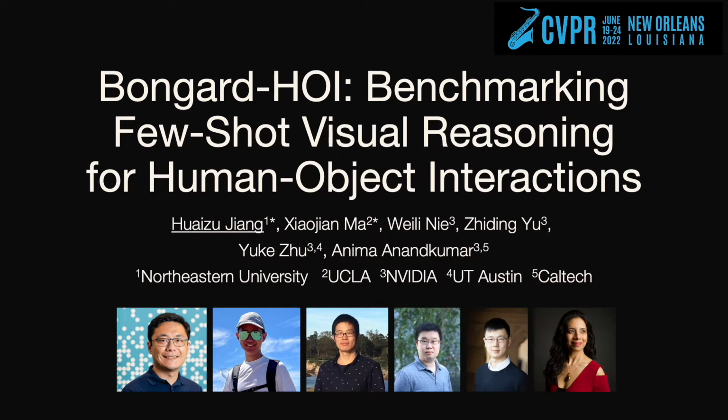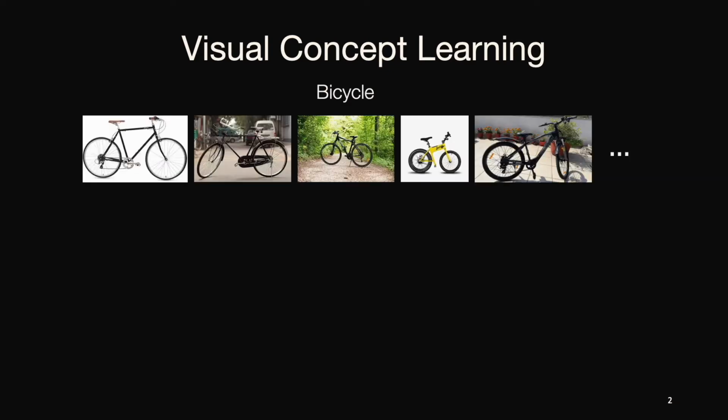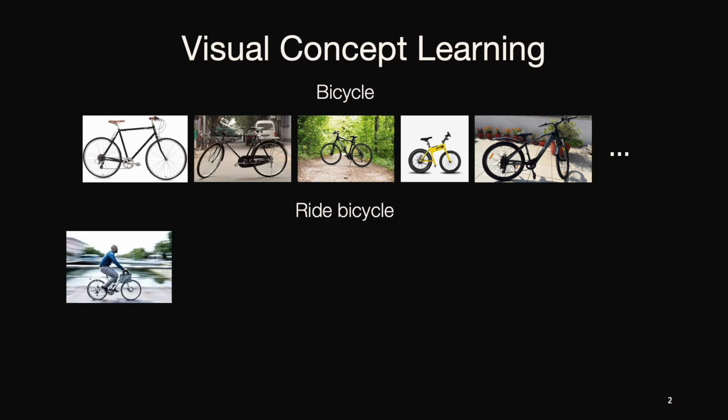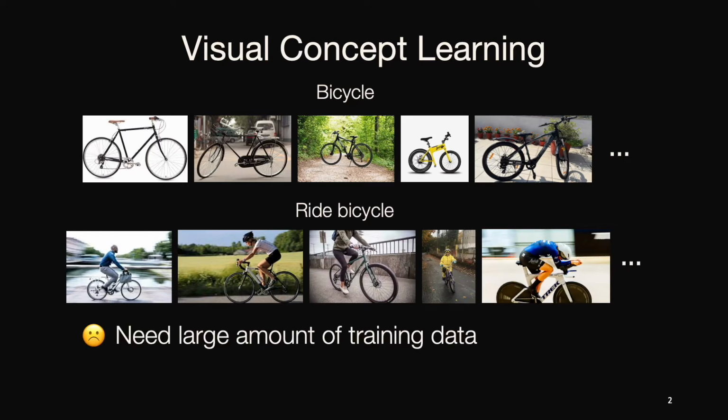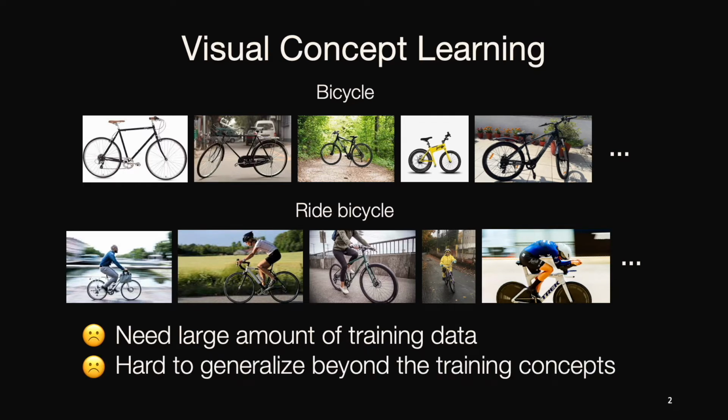In most machine learning benchmarks, a visual concept, like bicycle, is defined as a set of images covering different colors, models, etc. Similarly, we also need images of person riding various bicycles for a new concept. This way of concept learning, however, requires a large amount of training data. And there is no clear way for a model to generalize beyond the concepts seen in the training set.